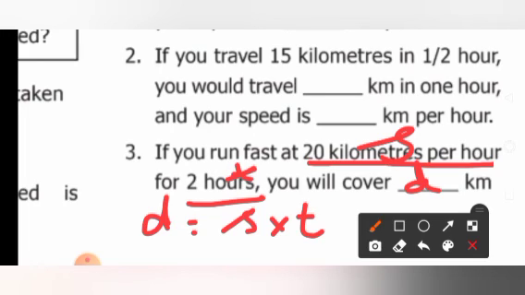So what is the speed? The speed is 20 kilometers per hour into 2 hours. What's your answer now? 20 into 2 is nothing but 40 kilometers. Do you understand, children? It is 40 kilometers. Do you understand how we work out this problem? Good. Only the second problem I will be giving you in the assignment part.